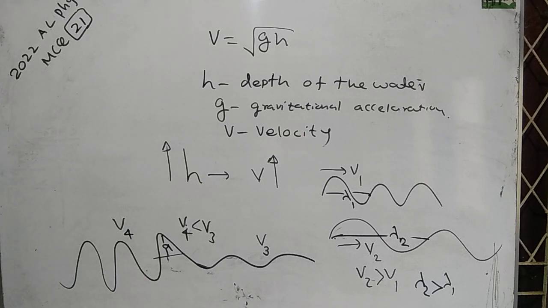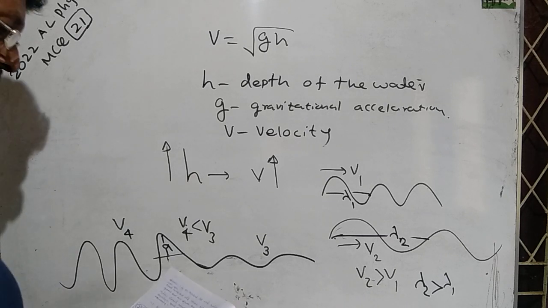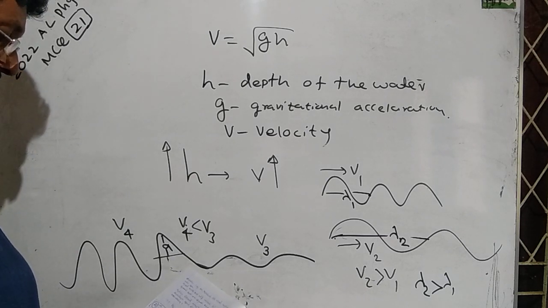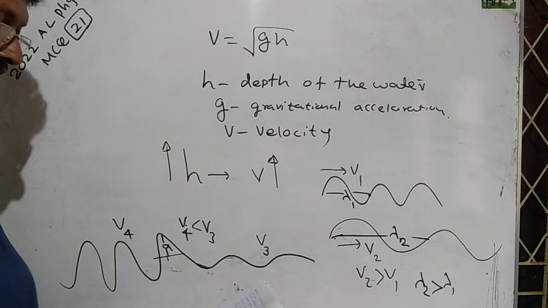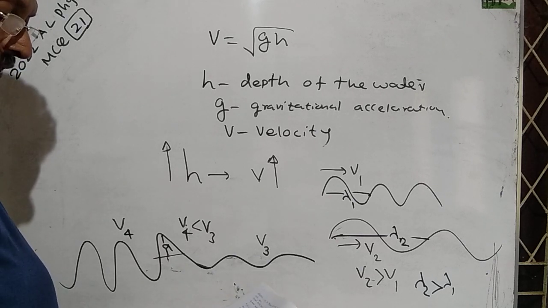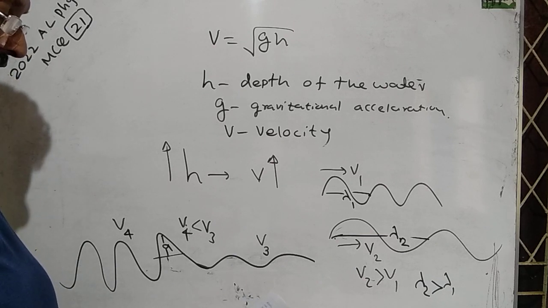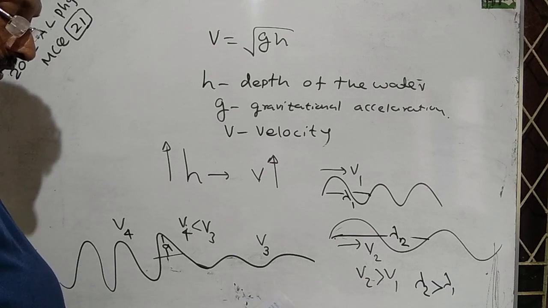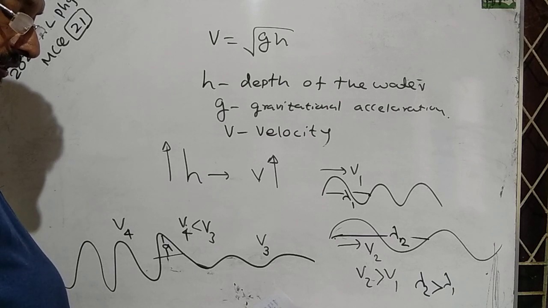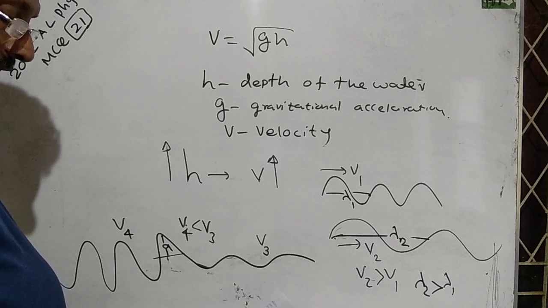Let's consider the given statements. Statement A. Wavelength of waves in deep water are lower than that in shallow water. That is wrong. Statement B. Speeds of waves are higher in deep water than that in shallow water. B is correct because in deep water the velocity is higher.